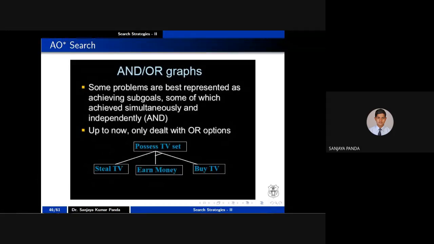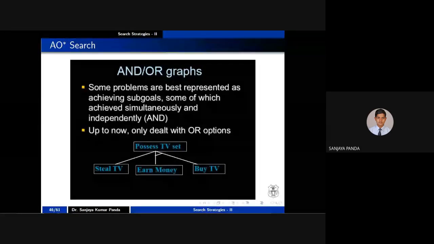Another person says that you earn money. You do hard work, you earn money, and after earning the money, you buy the TV. So the previous example is an OR graph. OR graph means whenever you are taking A, S is a city, T is a city, Z is a city.